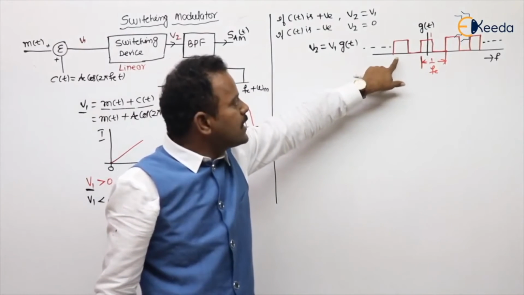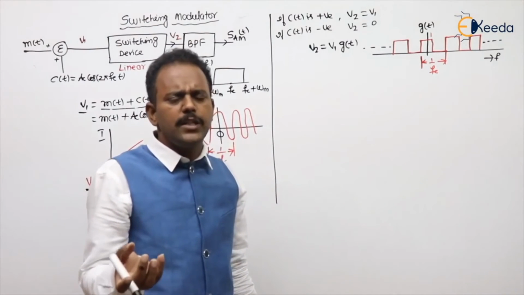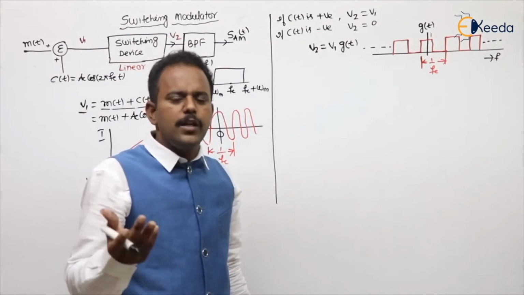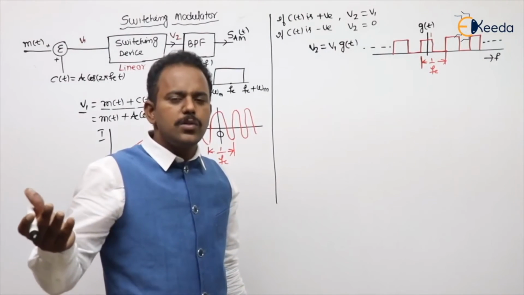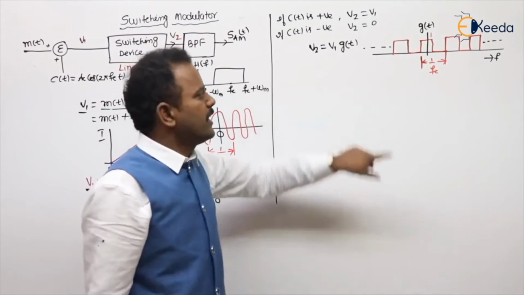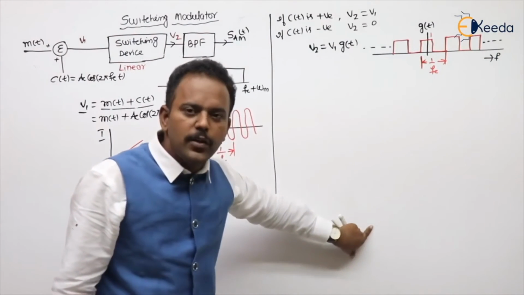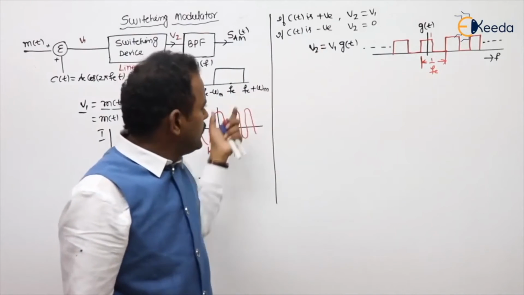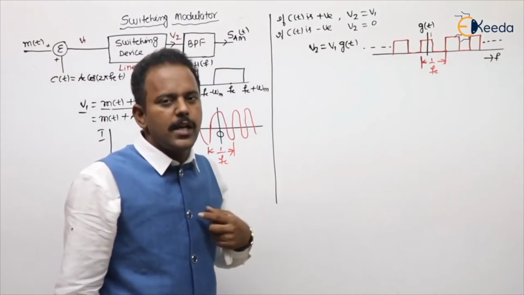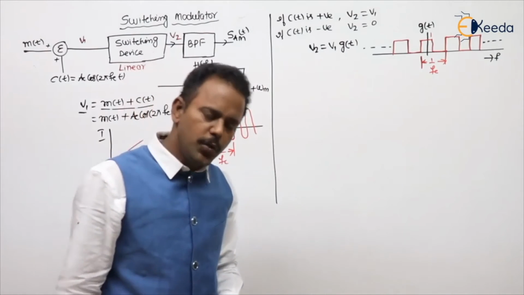So here, what is the Fourier series expression? If I write the Fourier series expression, x of t or g of t equals a naught plus summation n equals 1 to infinity of a n cos n omega naught t plus b n sin n omega naught t, like that. Here there is no need of writing the full Fourier series expansion or finding those coefficients, because it is lengthy. This is a communication subject. In signals we can go for that, but in communication we can directly remember the expression and write it.